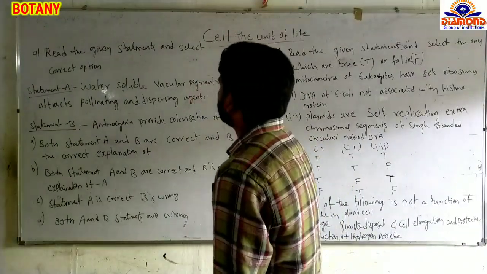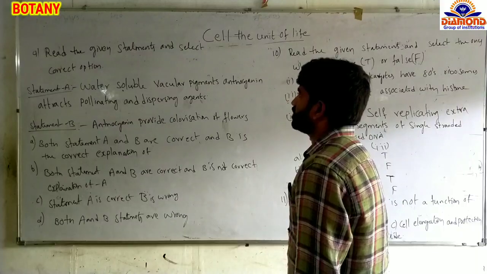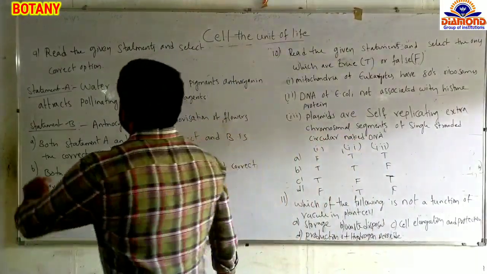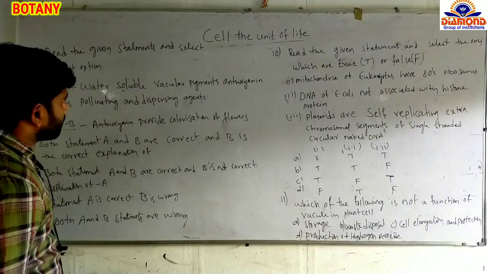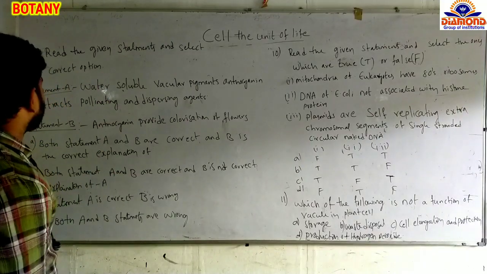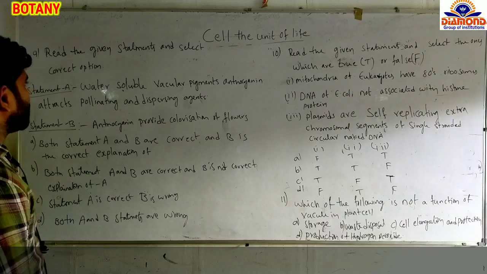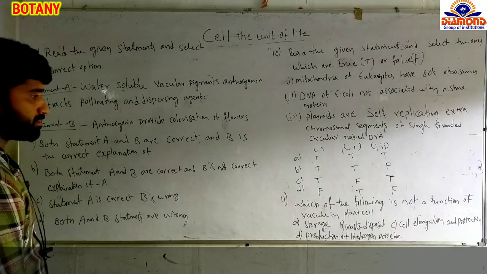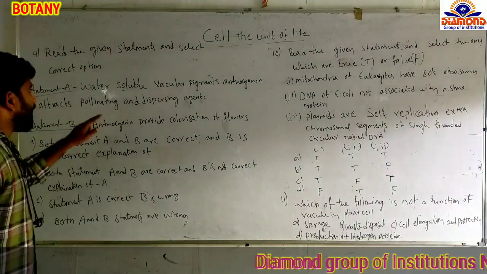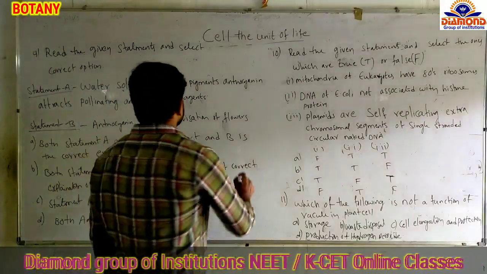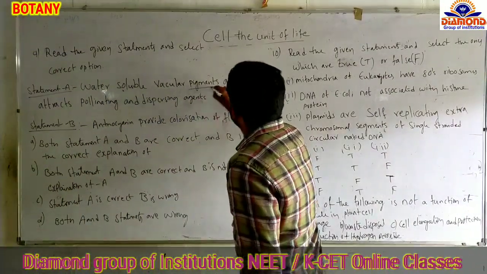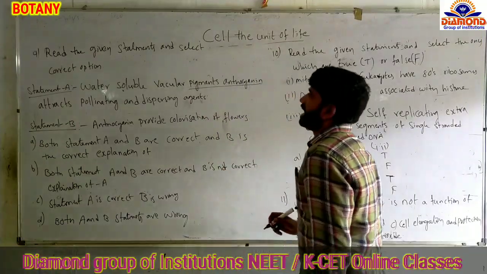Read the given statements and select the correct option. Statement A: water soluble vacuolar pigment anthocyanin attracts pollinating and dispersing agents. And statement B: anthocyanin provides pollination of flowers. Now here, anthocyanin pigments, vacuolar anthocyanin.